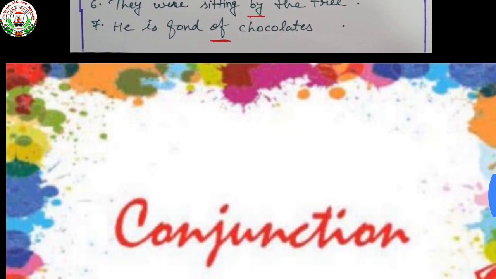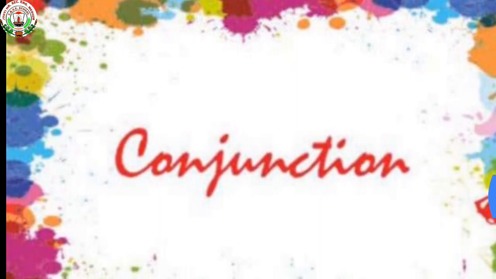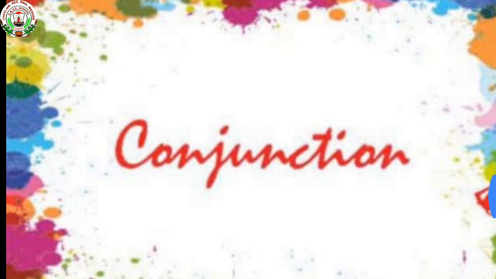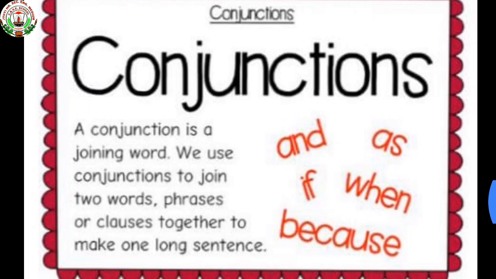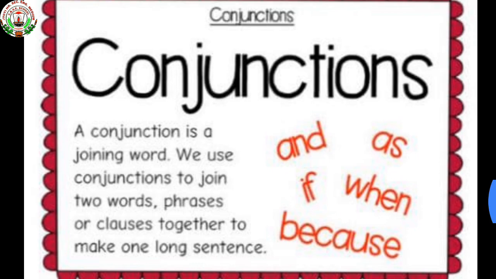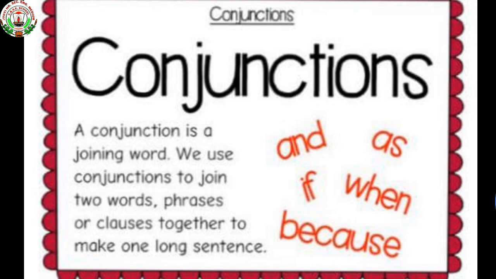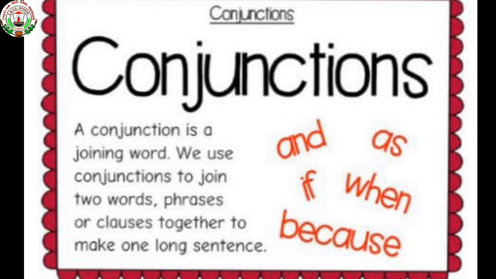Now see the next one, that is conjunction. Conjunctions are joining words. They join two or more words, groups of words or sentences. See the definition of conjunction. A conjunction is a joining word. We use conjunctions to join two words, phrases or clauses together to make one long sentence. So through conjunctions we can make one long sentence. For example: and, as, if, when, because, like that.